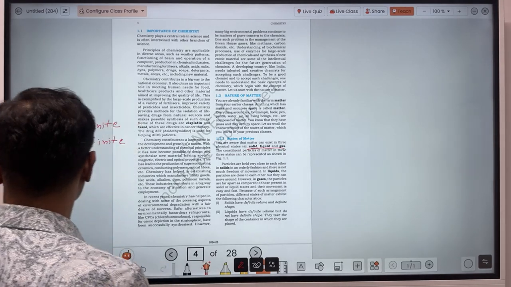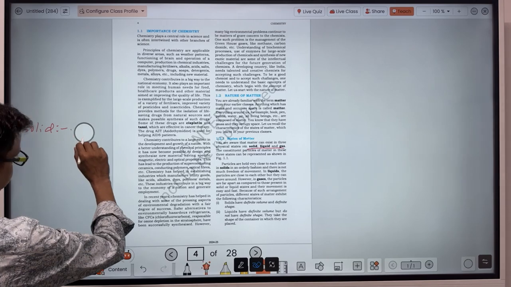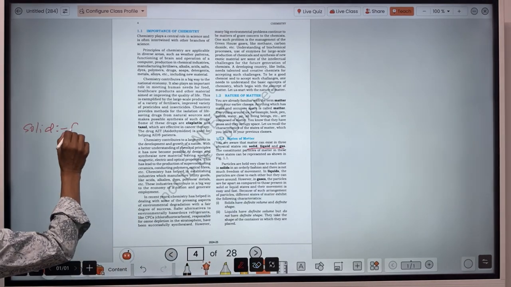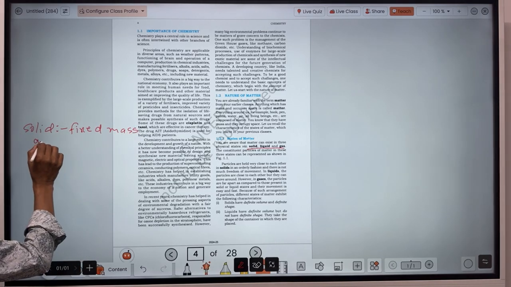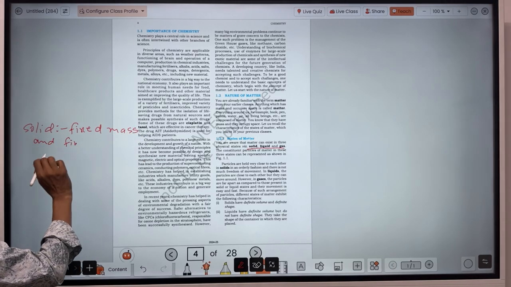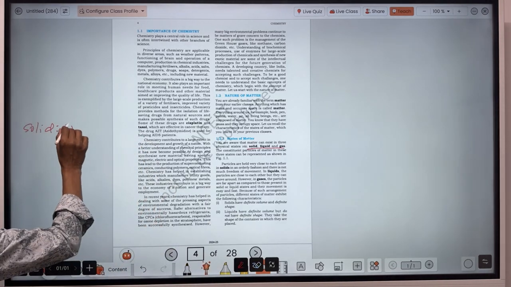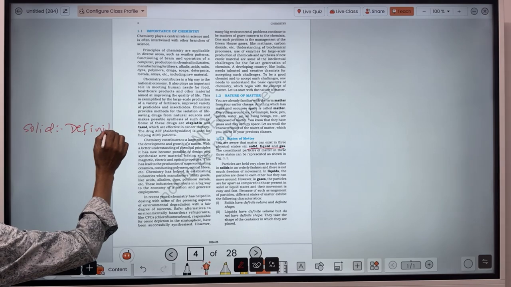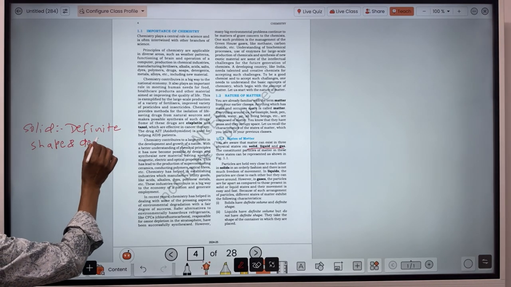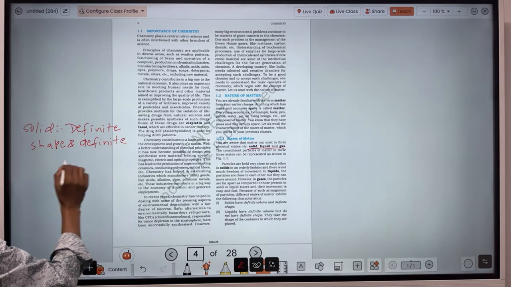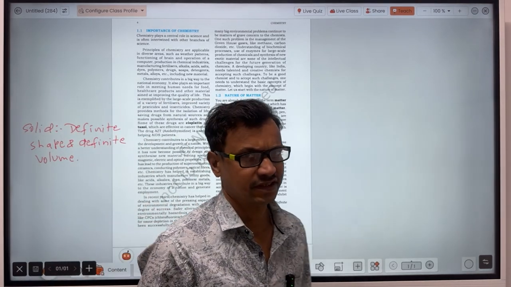That means fixed mass and fixed volume, or rather, definite shape and definite volume. Okay, solid substance: definite shape and definite volume.